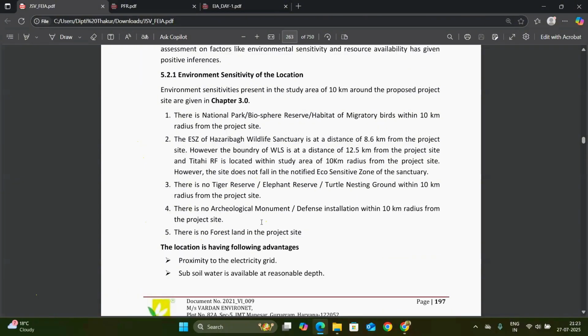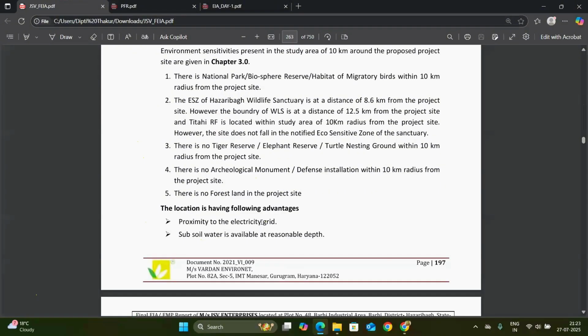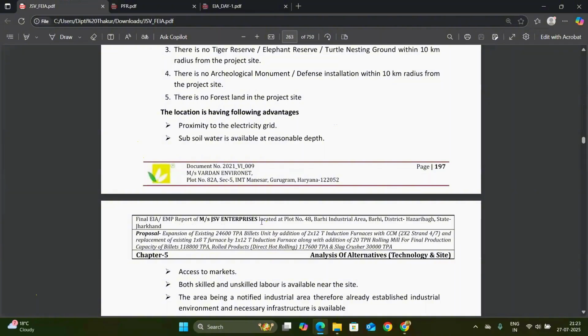But due to the nearby Hazaribagh Wildlife Sanctuary, at 12.5 kilometers or 8.6 kilometers, whatever it is, there are some Schedule 1 species and rich flora and fauna in that area. That's why the project proponent has to take care of the biological diversity and the conservation plan of the site.